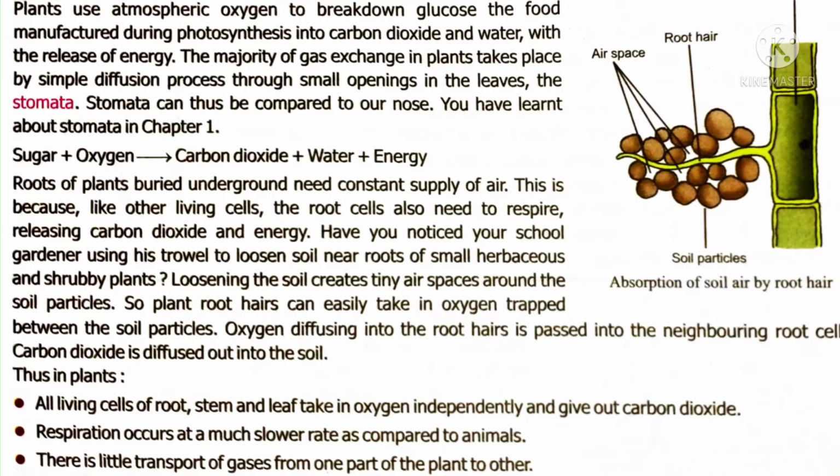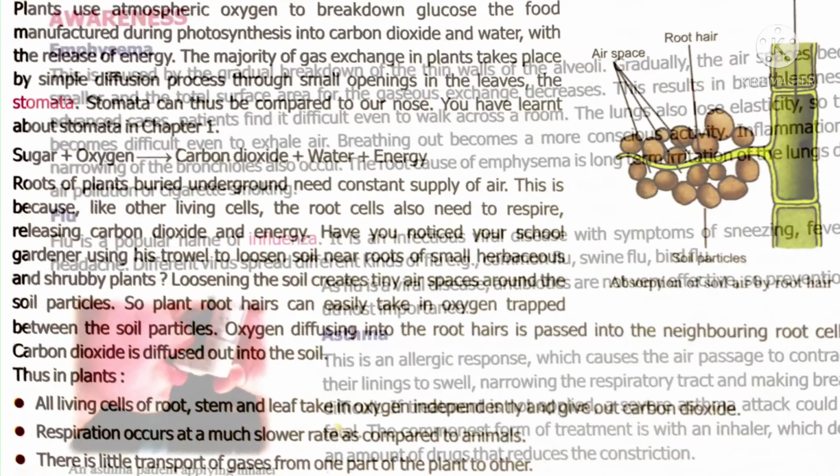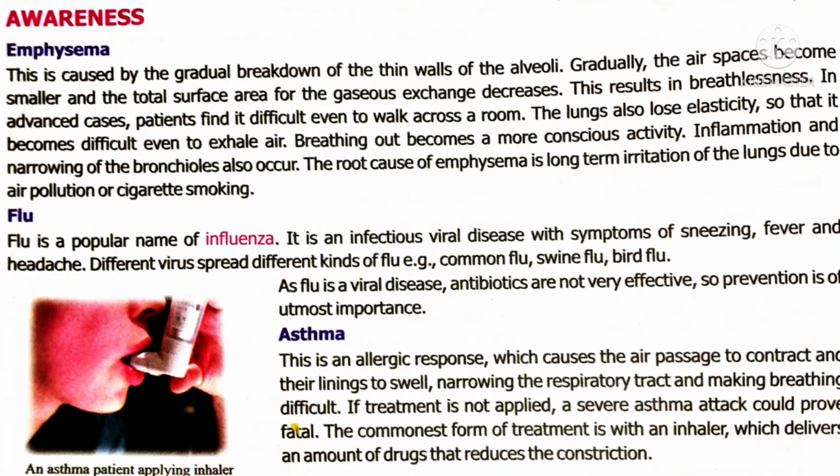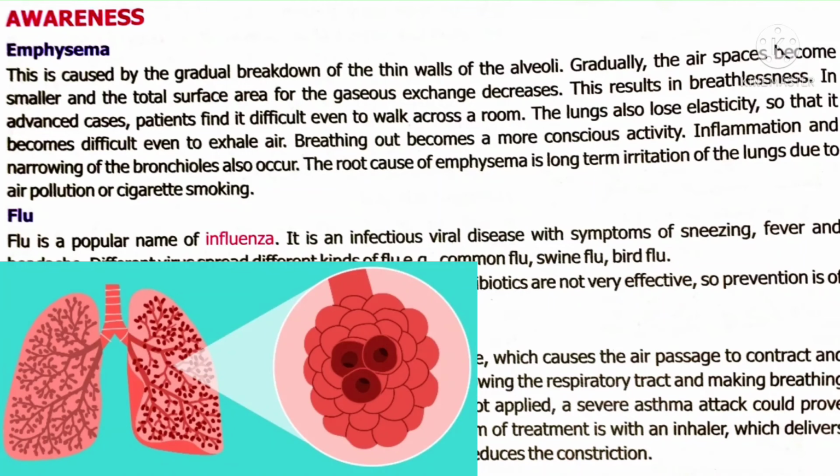Next, we move on to the topic Awareness. Emphysema. Emphysema is a disease caused by gradual breakdown of the thin walls of alveoli. The ball-like structures attached to the bronchi of the lungs are called alveoli. Alveoli are the place where exchange or absorption of gases occurs.